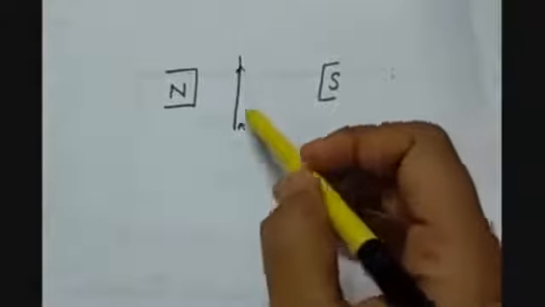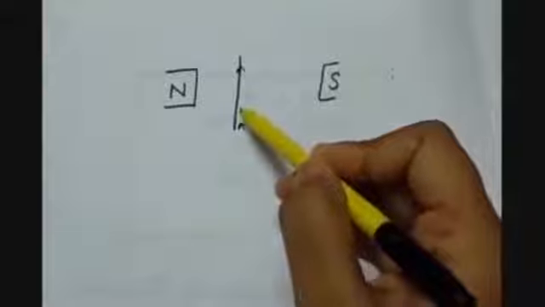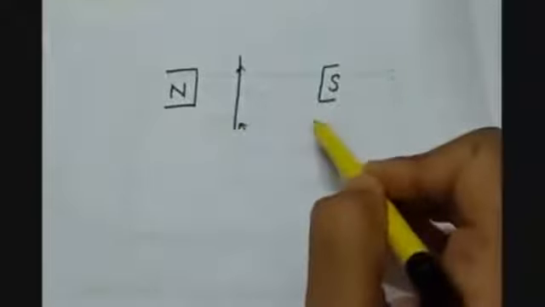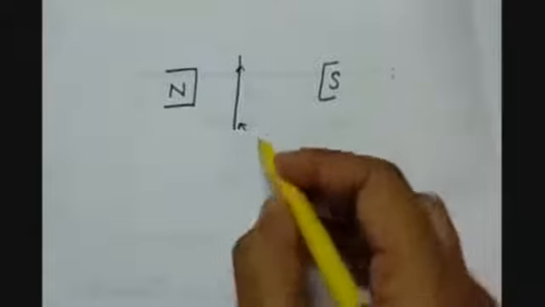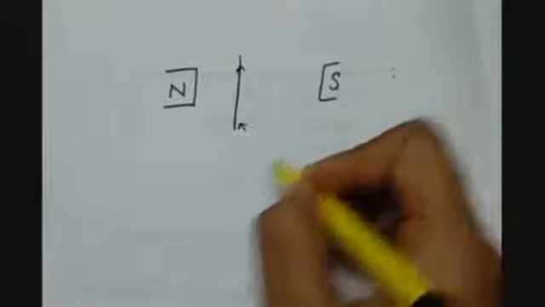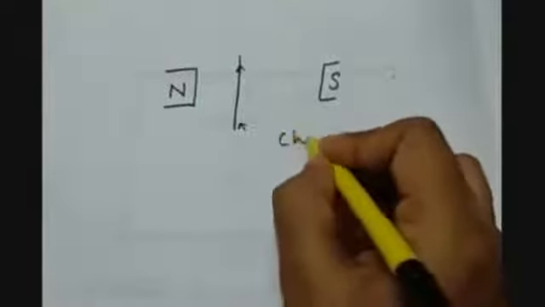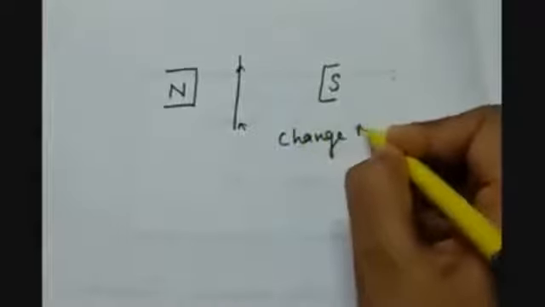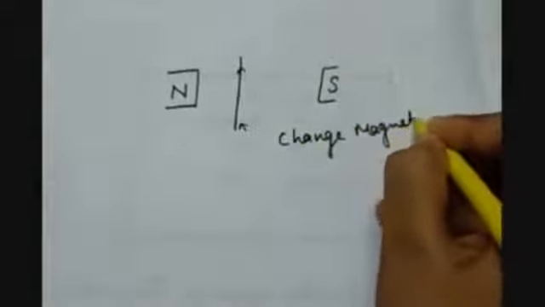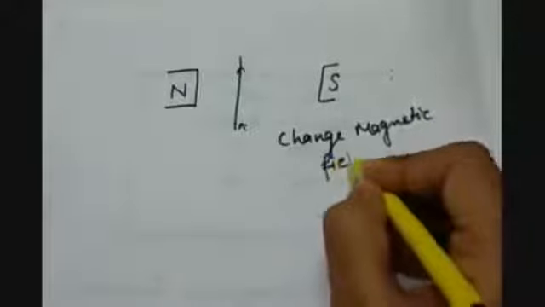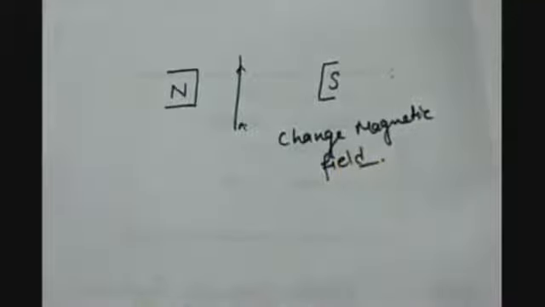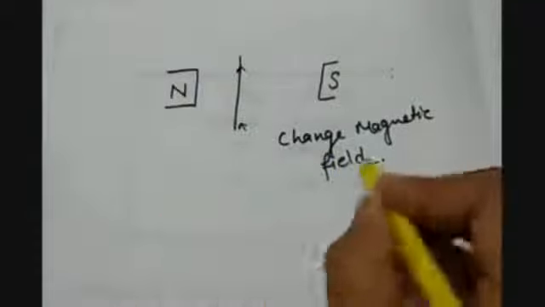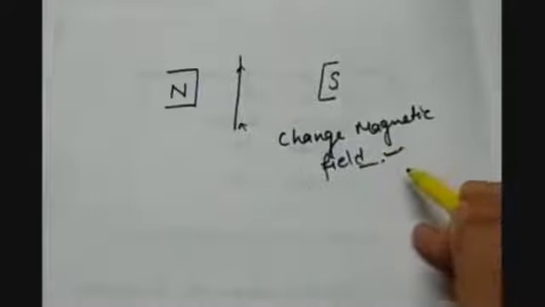But now we have to rotate the conductor in the magnetic field, because basically what is the demand of the production of the current? That we have to change the magnetic field. Changing magnetic field can produce electric current.